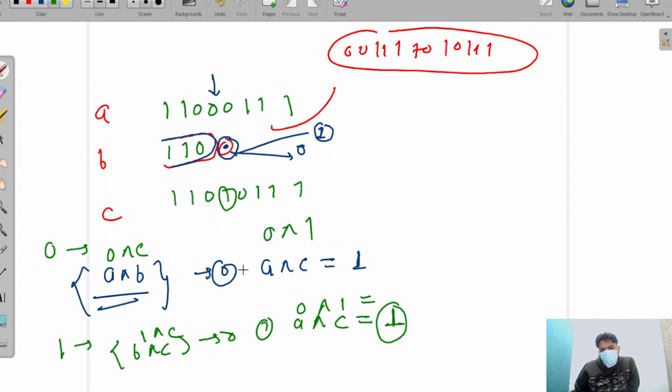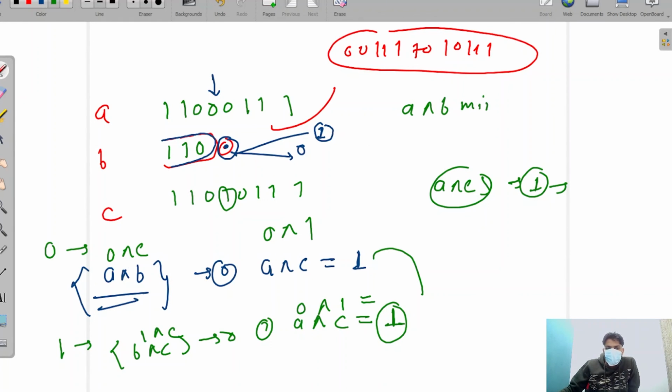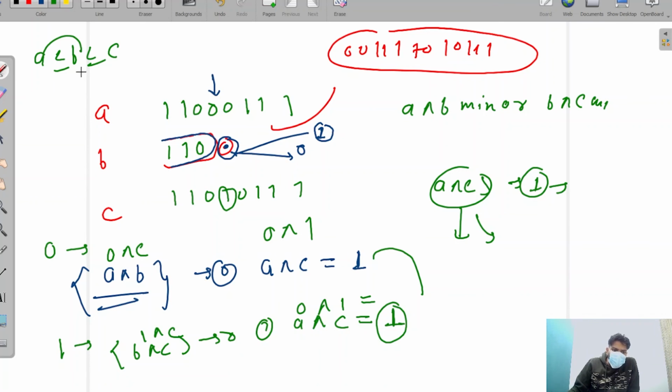So at every stage, we find that A XOR C will be bigger. Every time this value is 1. In some cases A XOR B is minimum, or B XOR C is minimum, but A XOR C can't be minimum at any stage. So if we finalize, for A, B, C, either A XOR B or B XOR C can be the minimum, but not A XOR C. So we are comparing only our neighbors. We are not comparing any others.